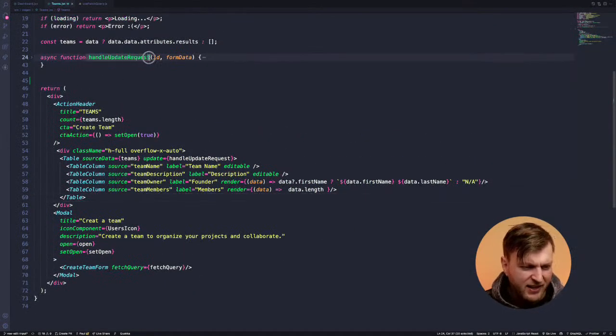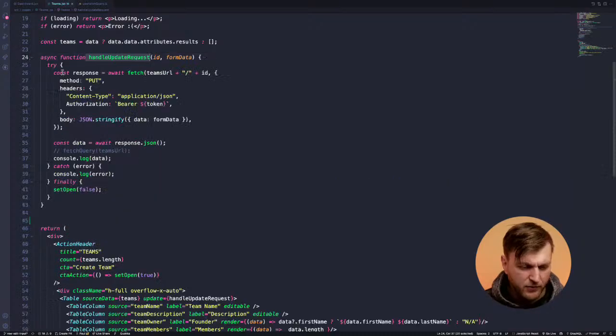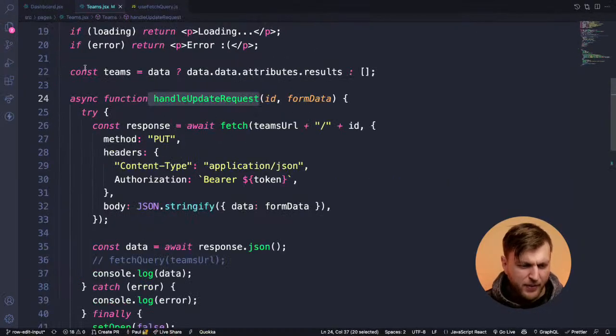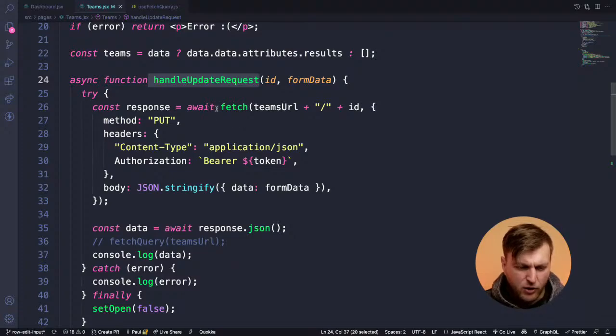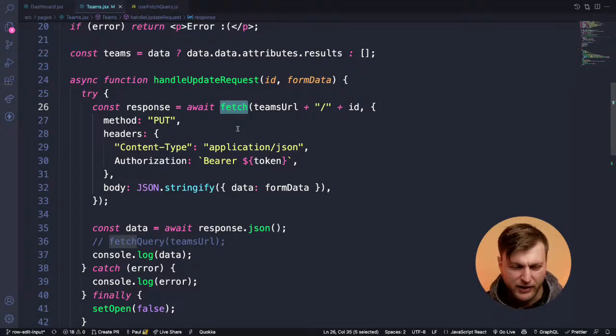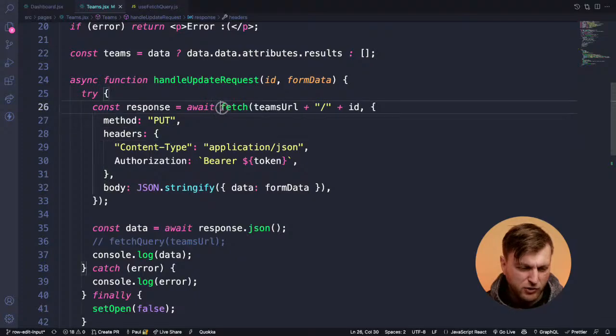So I have this handle update request, and that's exactly what we talked about, guys. We basically are going to use the fetch API, that's standard. You have access to it. You don't have to add Axios. A lot of people do tutorials with Axios. Axios is great, but you have fetch available, so just use fetch.